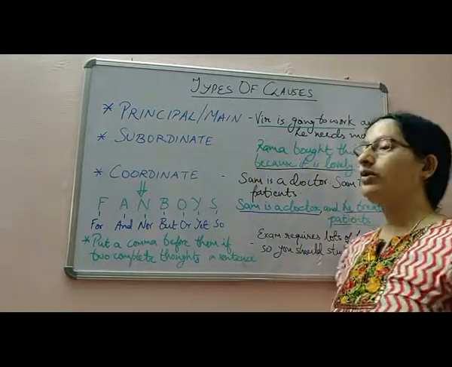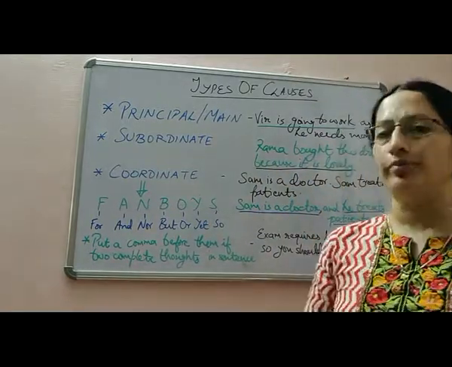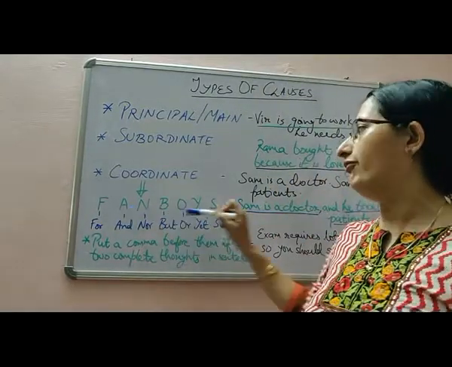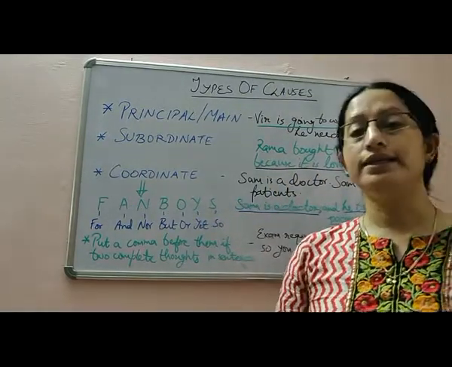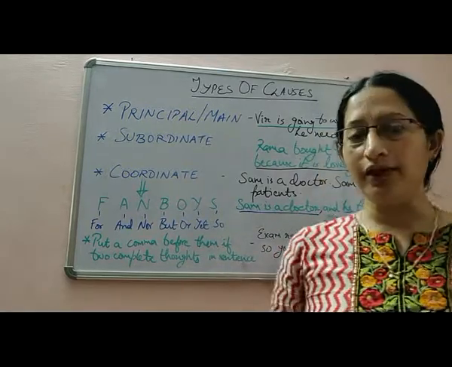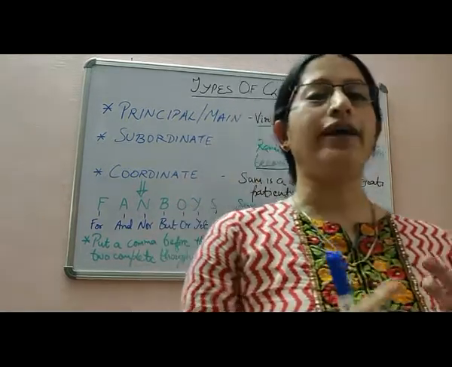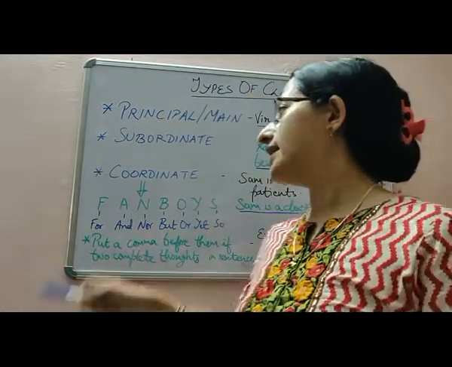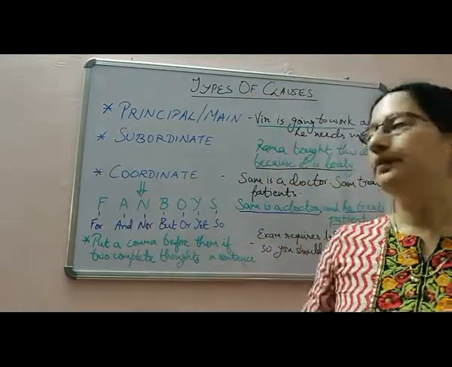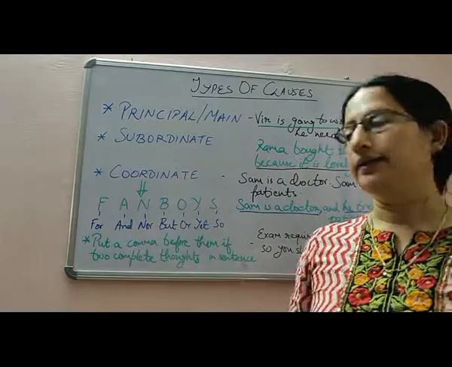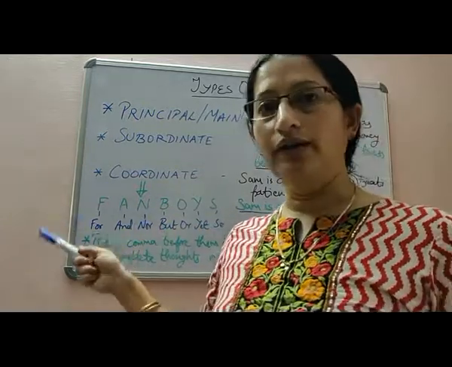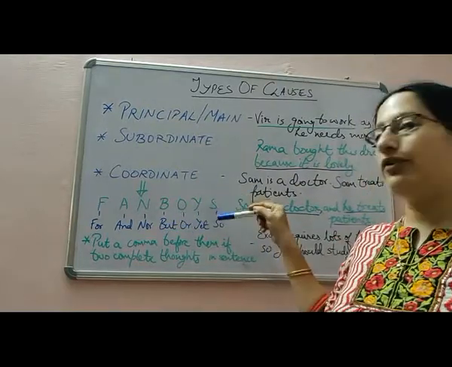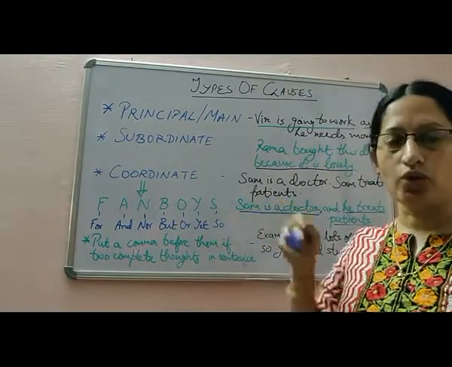So what are these coordinating conjunctions? We should remember them by a simple rule: FANBOYS. Each letter of FANBOYS stands for a conjunction. F stands for for, A stands for and, N stands for nor, B is for but, O is for or, Y is for yet, and S is for so.